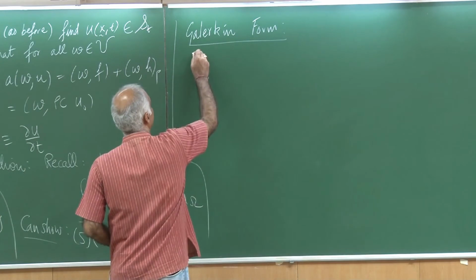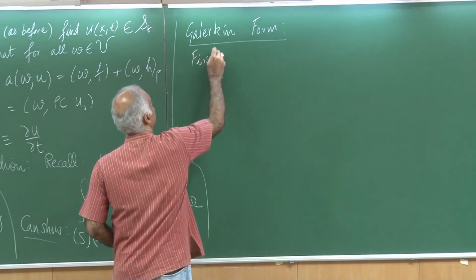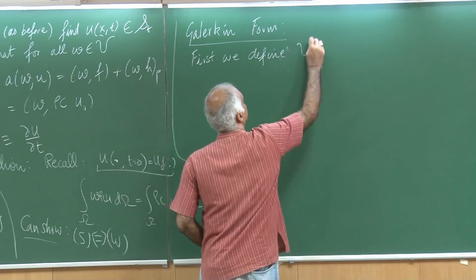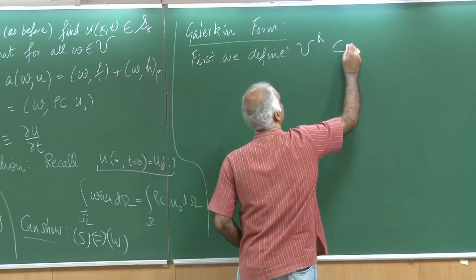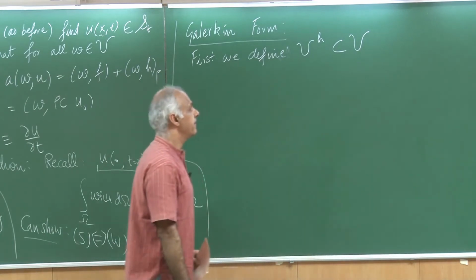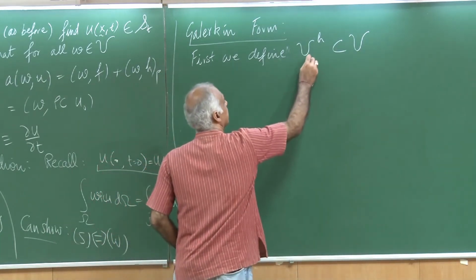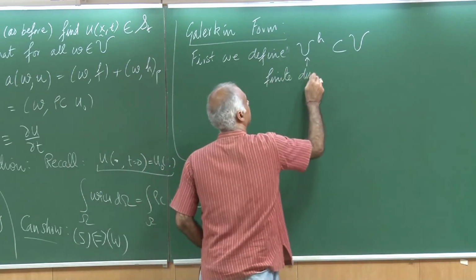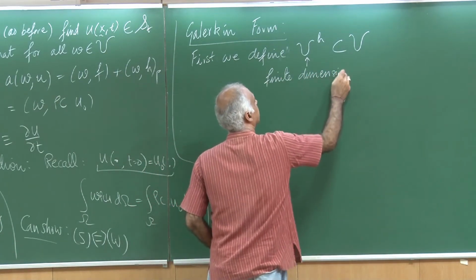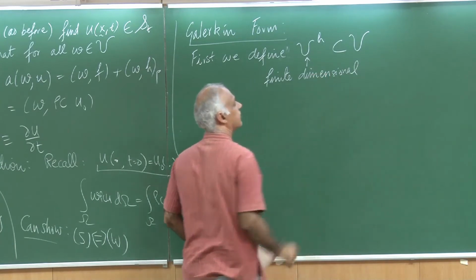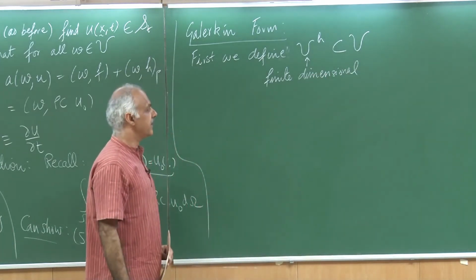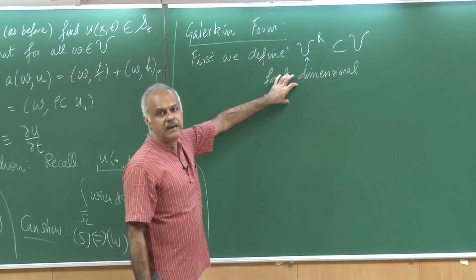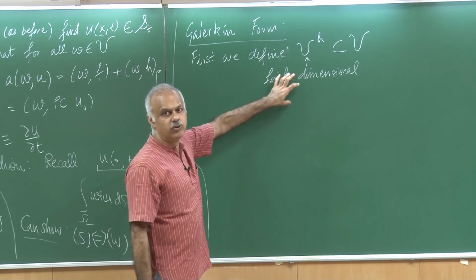So we first define VH, which actually is a subset of V. So VH is the finite dimensional approximation to V. Okay. So this consists of functions which are not time dependent. These are functions which depend only on space.